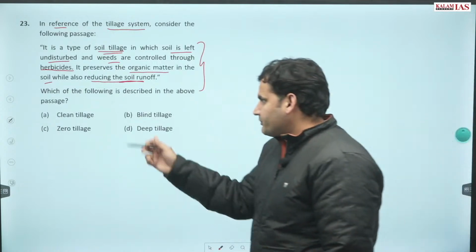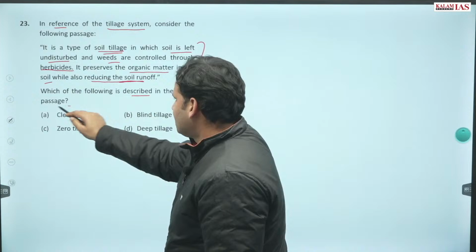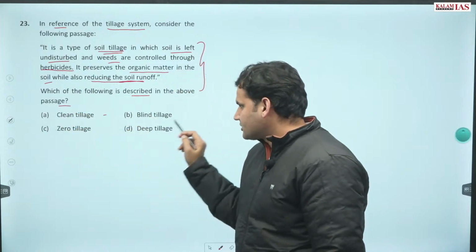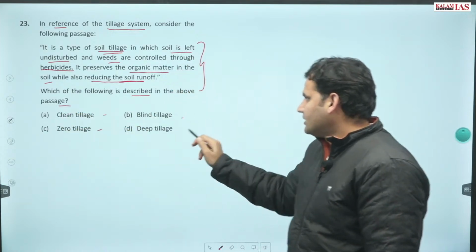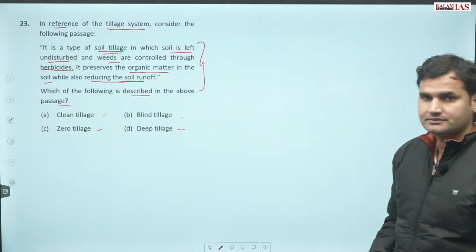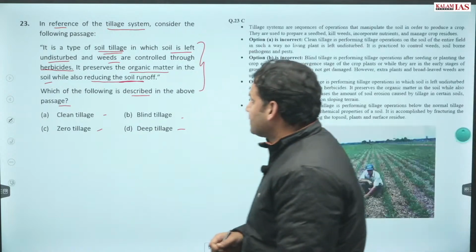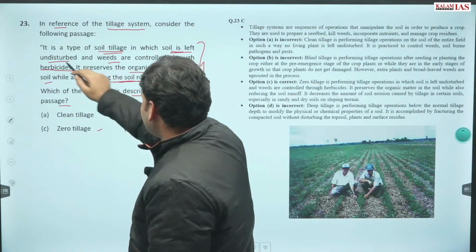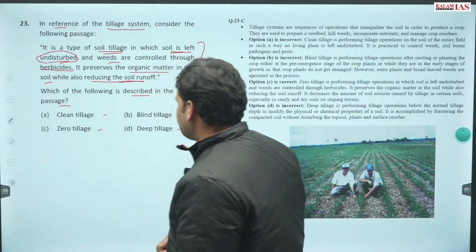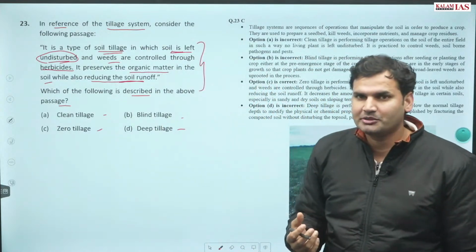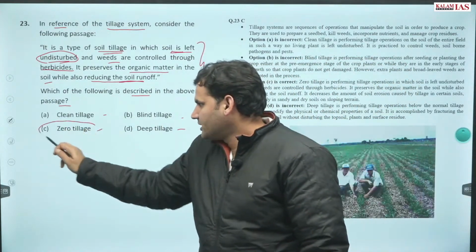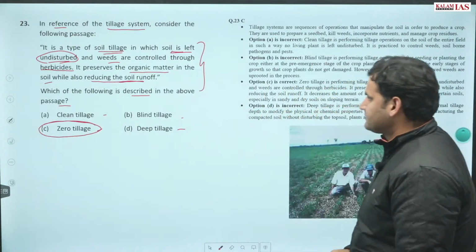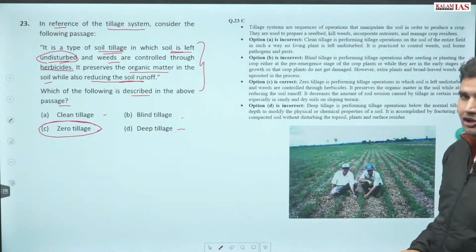You have to tell which of the following is described in the above passage. Is it clean tillage, blind tillage, zero tillage या फिर deep tillage? अब यहाँ पे keyword is the type of soil tillage in which soil is left undisturbed. Soil अगर undisturbed है, कहाँ पे soil undisturbed? Zero tillage. Correct answer is option C.